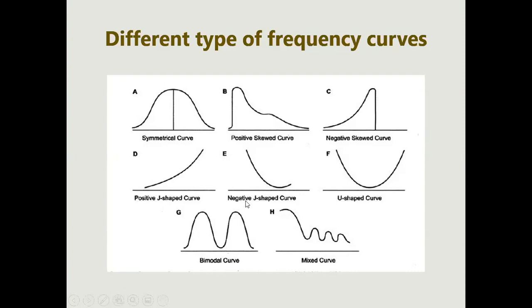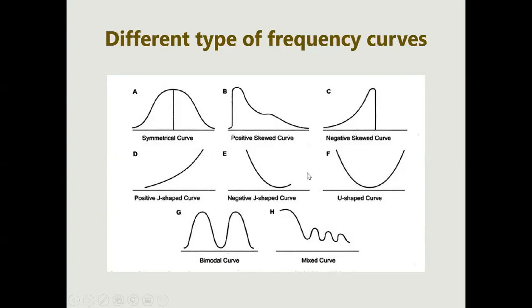But there is a difference between the J curve and positive and negative skew. Just look at your C: when you consider just this portion, it is a positive J curve. But when you consider it as data, it is negative. So don't get confused between this positive and negative.